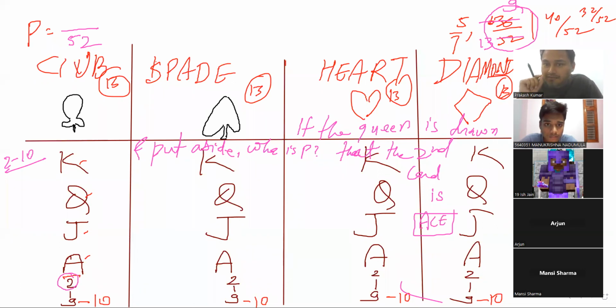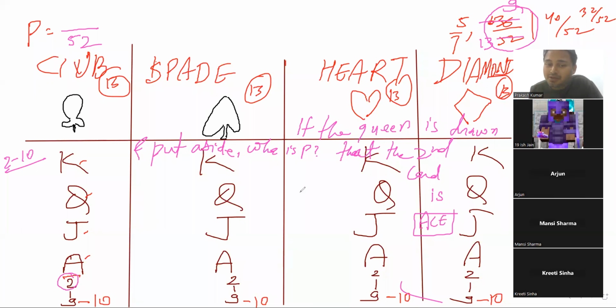Question is, if the queen is drawn and put aside, you take your hand, Hana, and what you have done? You have taken out the queen. What is the probability that the second card you will draw is an ace? 4 by 51. 4 by 51.